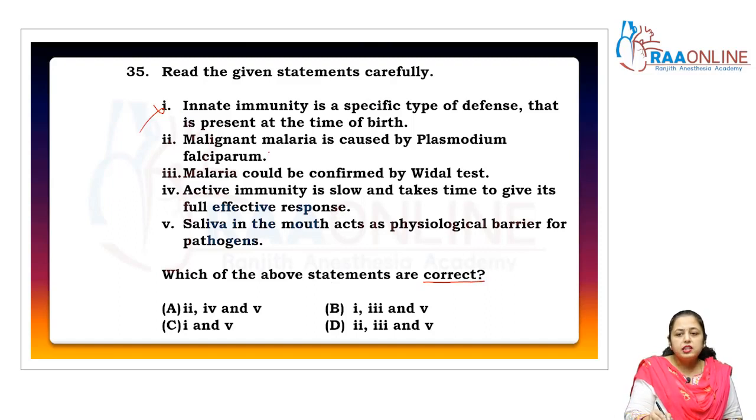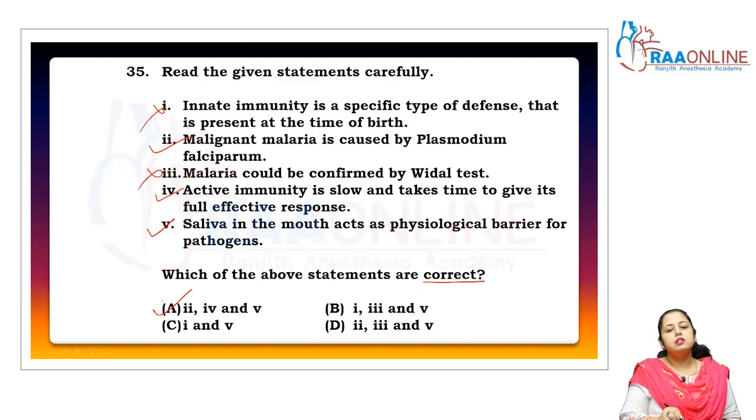Malignant malaria is caused by Plasmodium falciparum, correct. Malaria could be confirmed by the Widal test? No, because the Widal test is for typhoid. Active immunity is slow and takes time to give its full response, correct. Saliva in the mouth acts as a physiological barrier for pathogens, correct. So the correct statements are 2, 4 and 5, only in option A. So the correct answer is A.